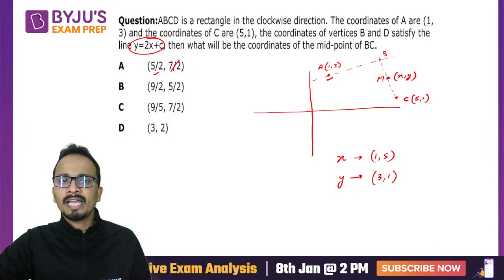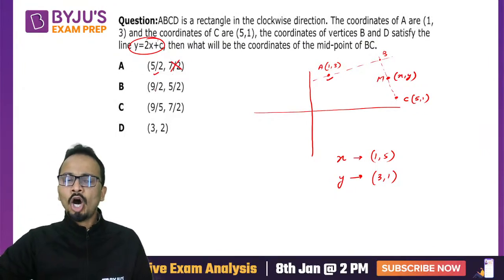Okay, now among the options, I can say that this X coordinate is lying between 1 and 5, but this is not lying between 1 and 5. So option A is removed. Option B can be kept. Option C will be removed because of this.